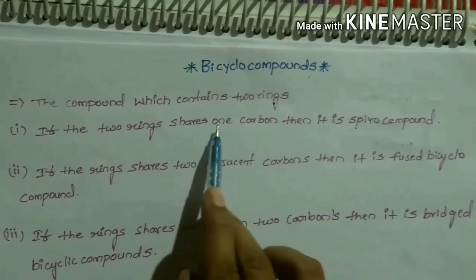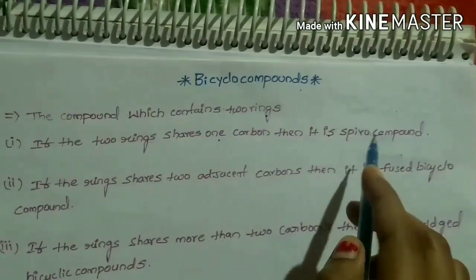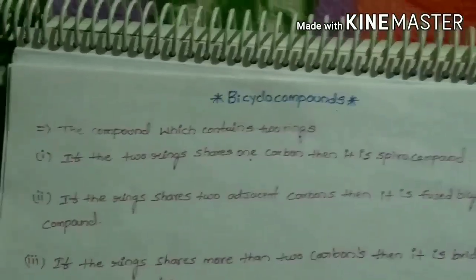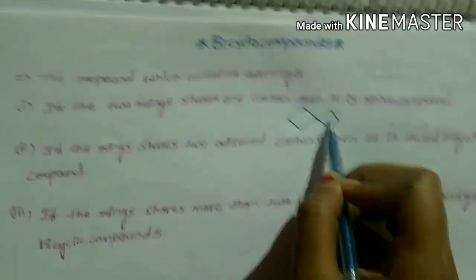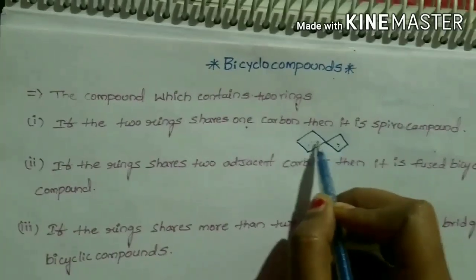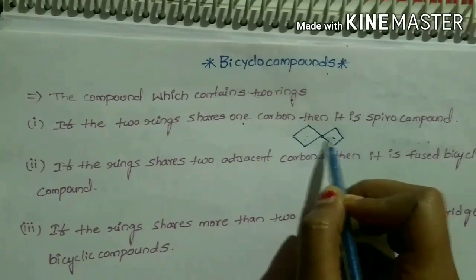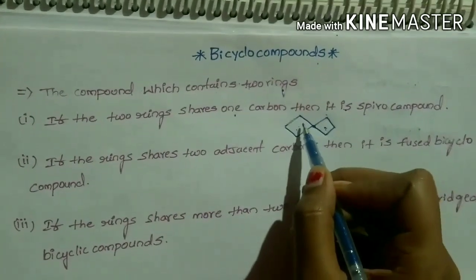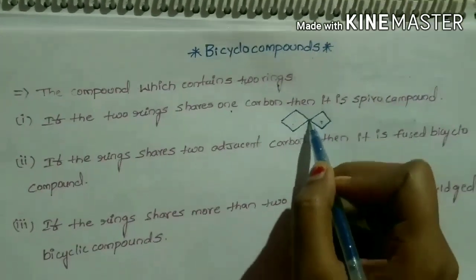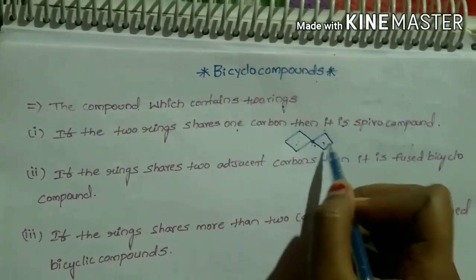Coming to bicyclo compounds, the compounds which contain two rings are called bicyclo compounds. If the two rings share only one carbon, it is called a spiro compound. For example, here it is a bicyclo compound which contains two rings, but these two rings are shared by only one single carbon. Hence this type of compound sharing only one carbon is called a spiro bicyclic compound.